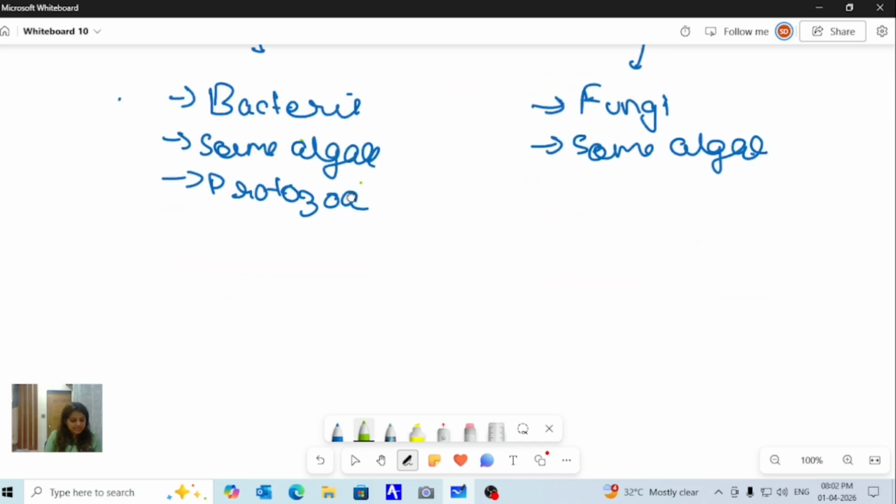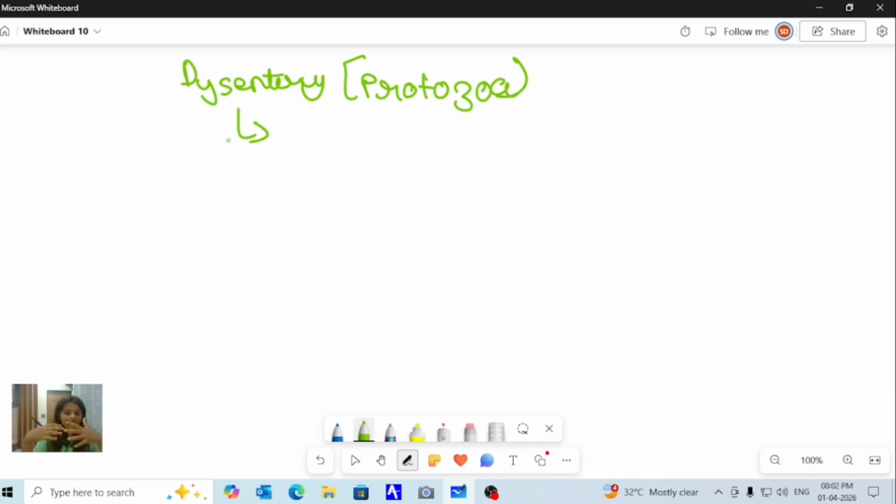Now there are some diseases mentioned in your book. The disease is basically dysentery. This is basically caused by protozoa. What is the cause of dysentery? When you are consuming contaminated food which has protozoa in it, then you will have this dysentery.